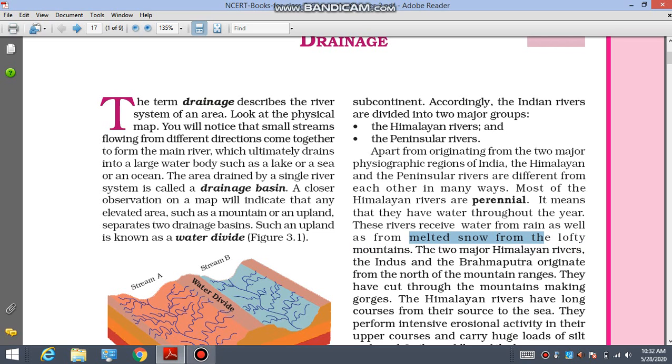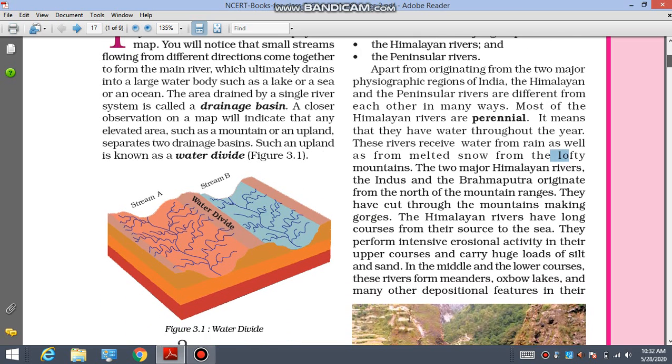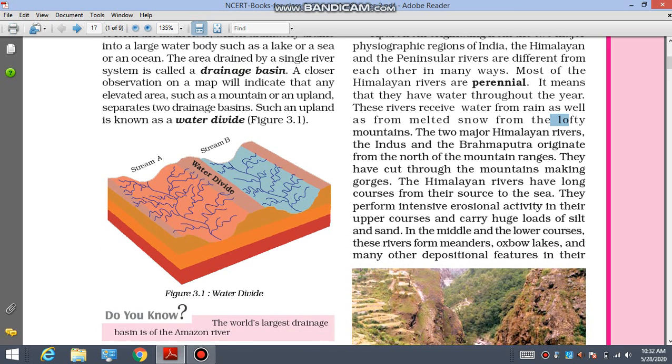So, what is the main characteristic of these Himalayan rivers? That these rivers receive water from rain as well as from melted snow. Rain you have understood. From snow, meaning from the Himalayan mountains, these rivers also receive water during summer. So, during summer in the Himalayas, what happens? The ice melts. When the ice melts, what happens?